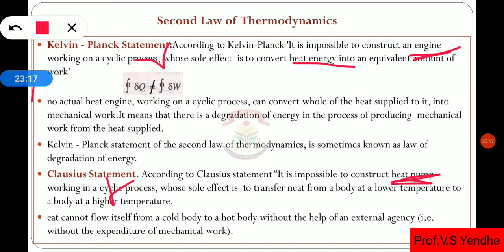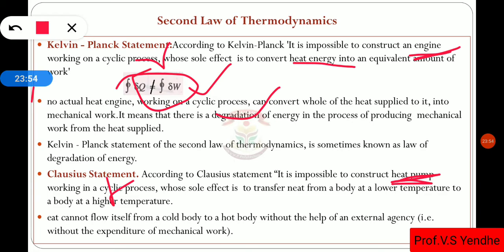We cannot produce such a working engine in a cyclic process so that it can convert the total heat energy available into an equal amount of work. That means whatever the equation given by the first law, that fails here. That means the cyclic dQ is not equal to the cyclic dW. Due to the various types of losses, there is a degradation of energy. That is why the engine cannot produce an equal amount of work to whatever heat is absorbed.